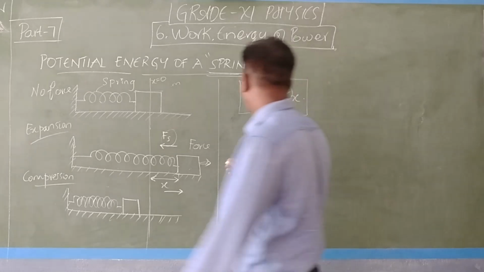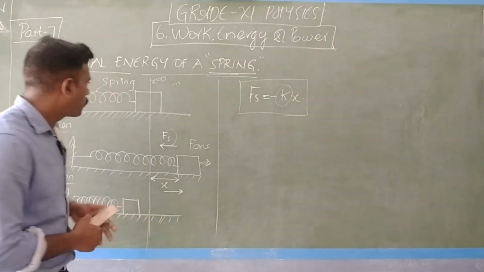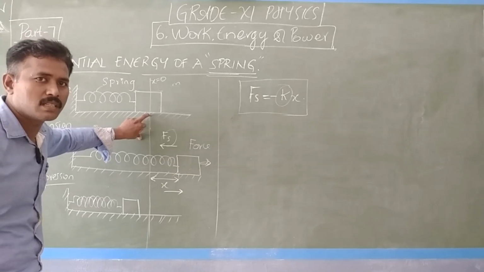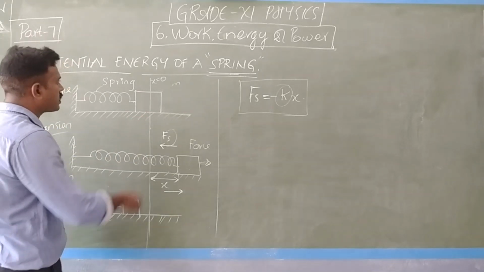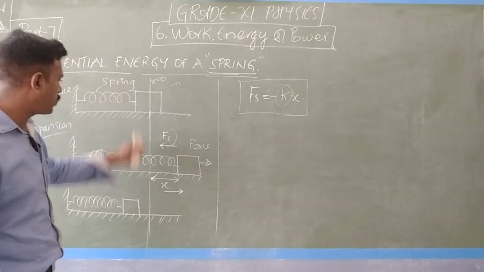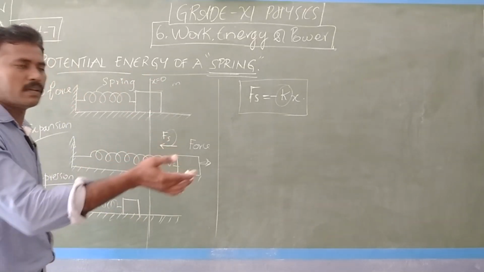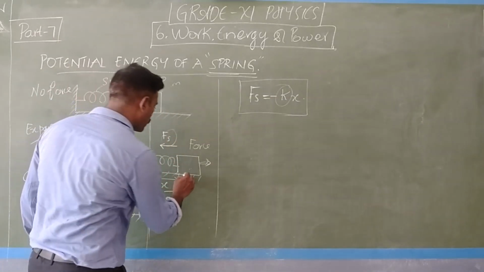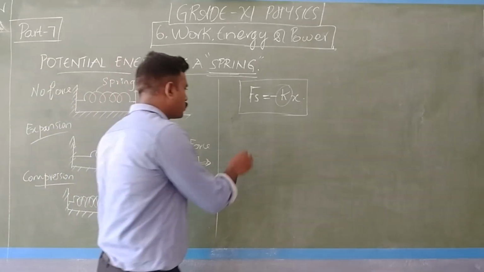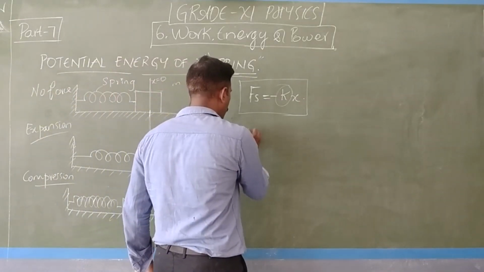Also, the work done depends on the point of displacement being changed, because initially this is x equal to 0. This is the 0 line. The value of x on this line is 0. So from an initial point to a final point, I have displaced the block. I am moving. So what is the work done? Work done.